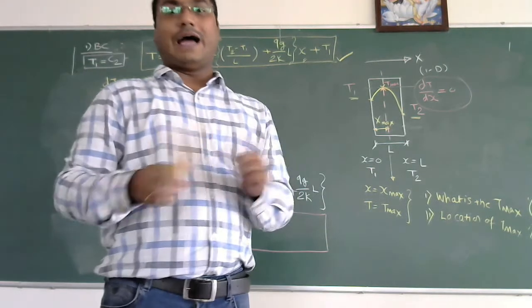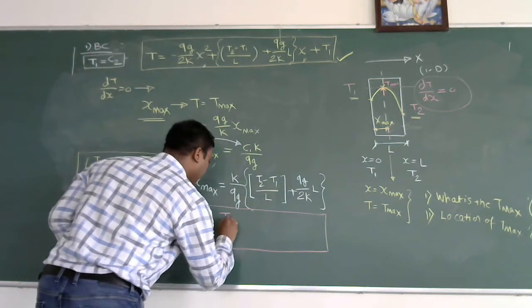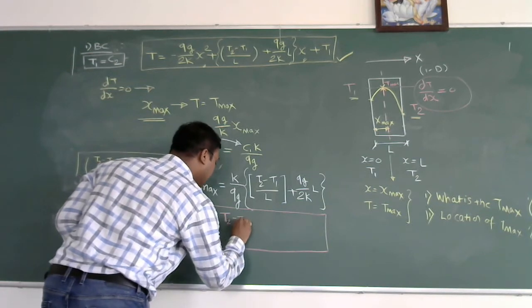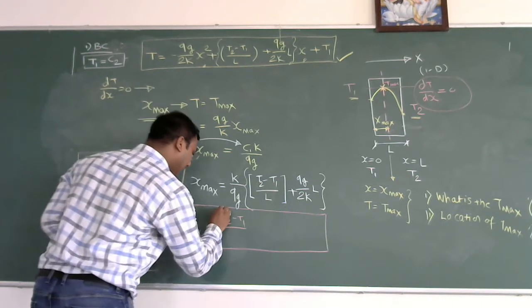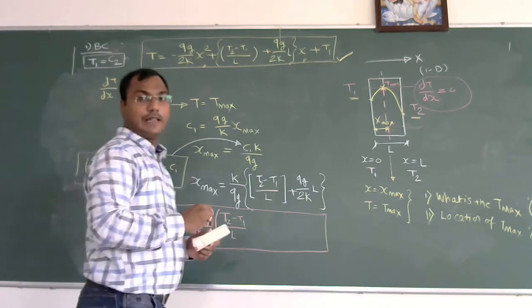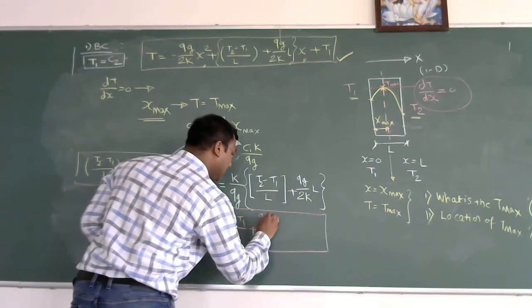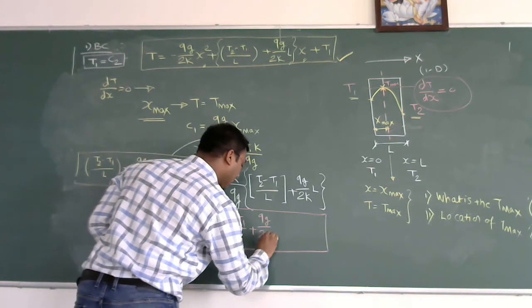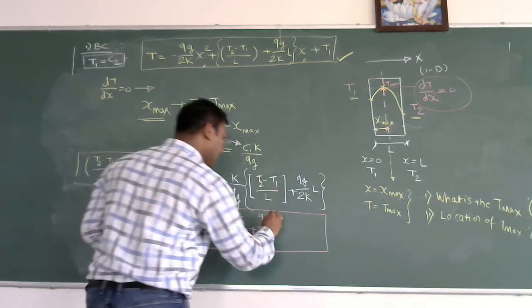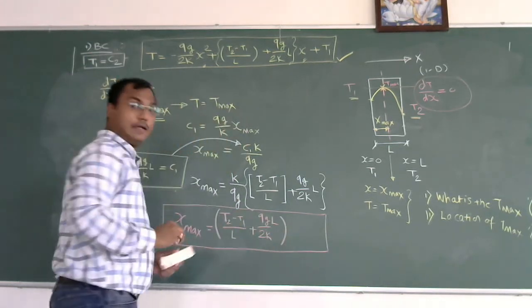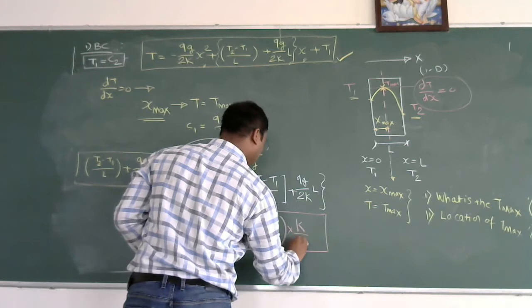If I rearrange the terms, I will get T2 minus T1 divided by L, plus qg by 2k into L, and multiply this by k upon qg.